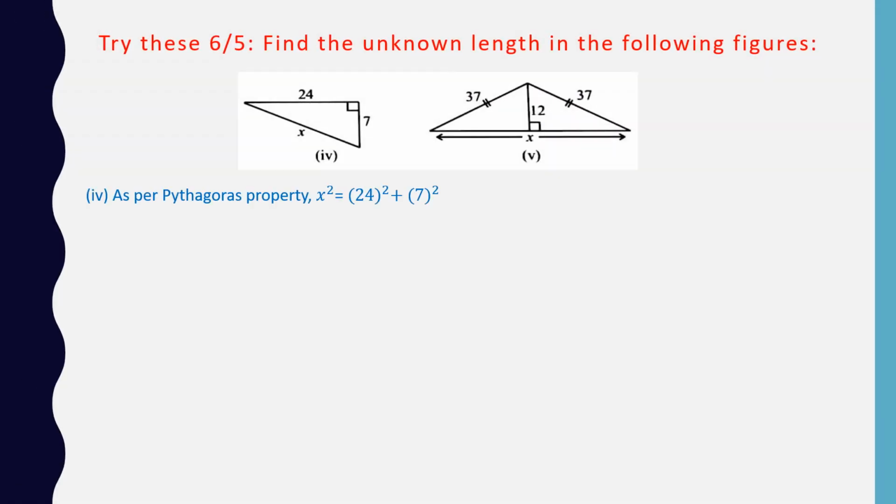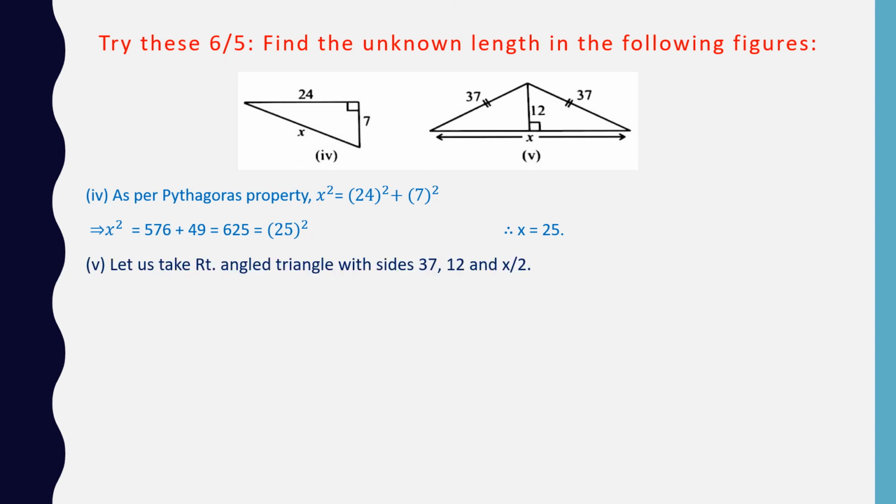Now figure 4. As per Pythagoras property, x square is equal to 24 square plus 7 square. Square of 24, 576, and square of 7, 49, which gives us sum as 625, which is the square of 25. X is equal to 25.